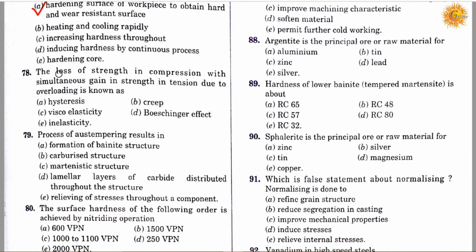Question number 78. The loss of strength in compression with simultaneous gain in strength in tension due to overloading is known as: option A, hysteresis; option B, creep; option C, viscoelasticity; option D, Bauschinger effect; and option E, inelasticity. Correct answer is D. It's called the Bauschinger effect.